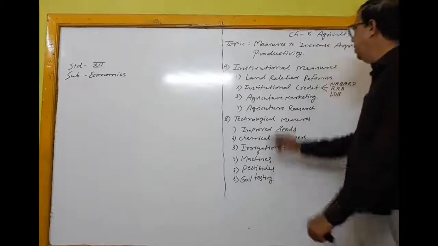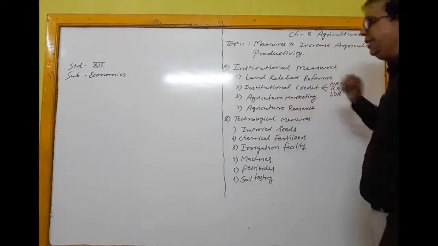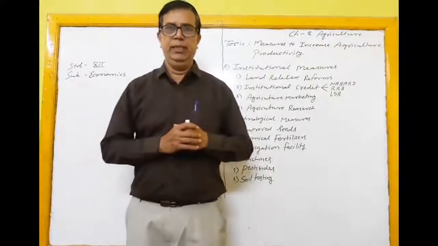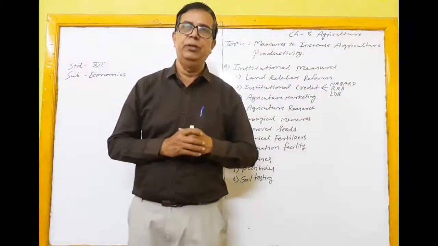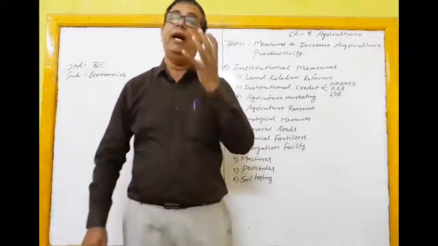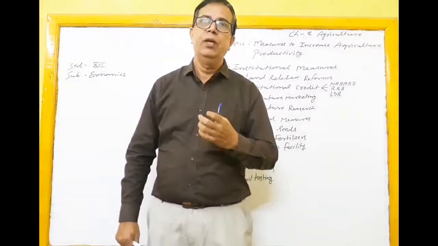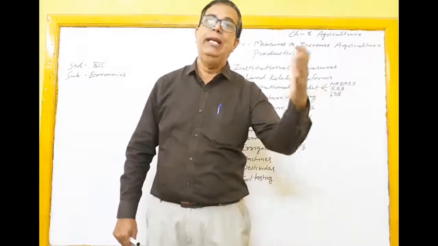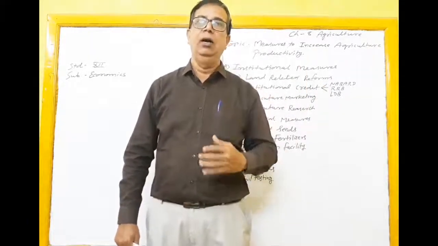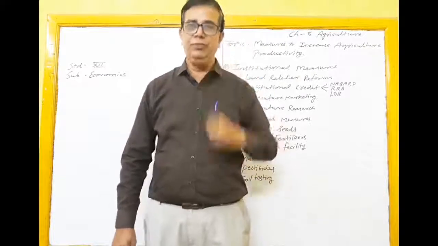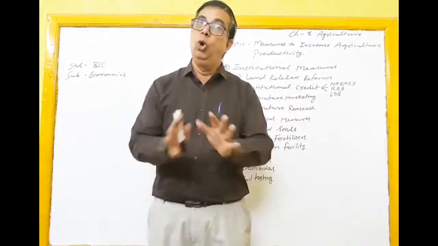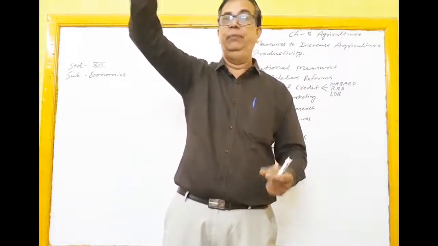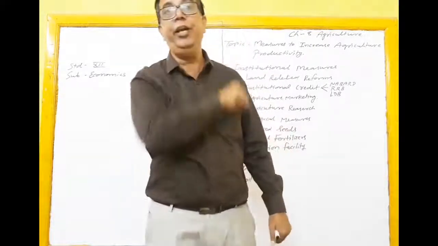Second one, institutional credit. Earlier, at the time of independence, the farmers were poor, they needed loans, then they went to landlords or sahukar or friends or relatives, and those charged at a high rate, and because of that exploitation was there.